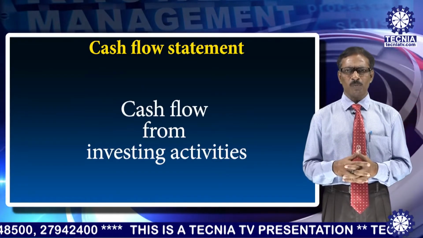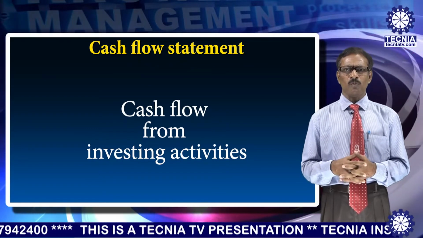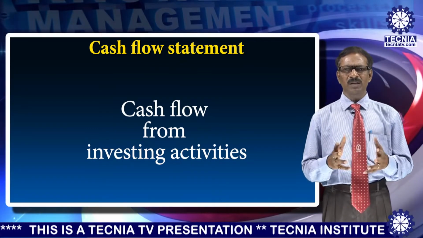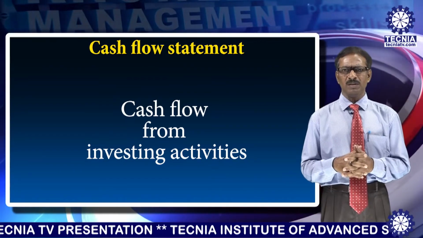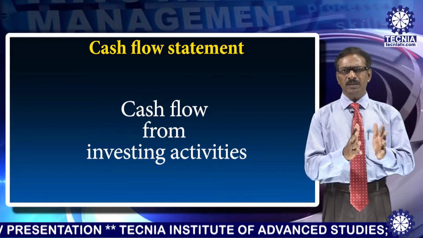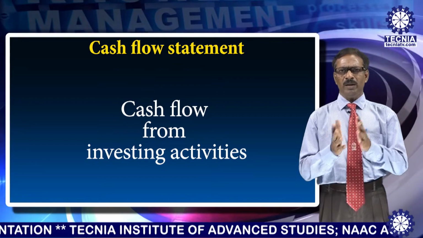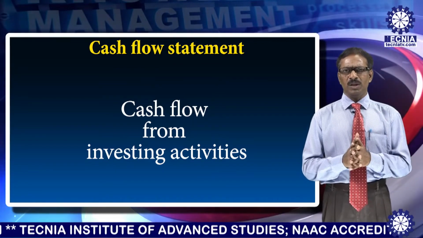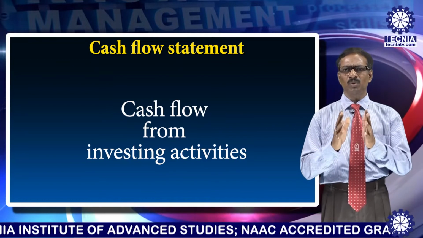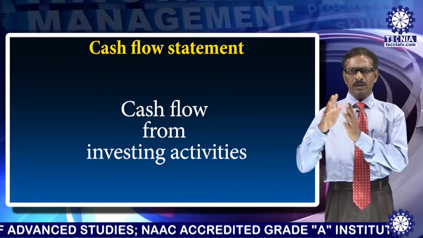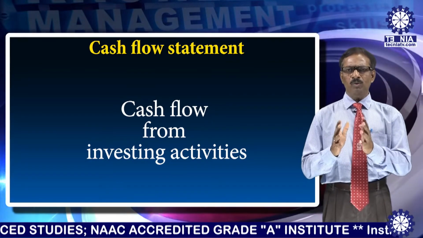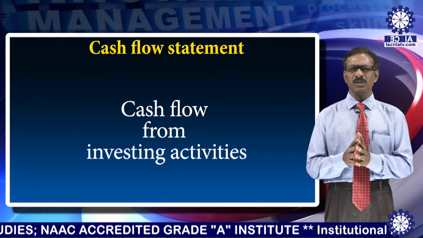Now I am going to explain the second one, the cash flow from investing activities. So by investment, some of you have already prepared the balance sheet. In the balance sheet, the asset side comes what, and the liability side what comes. In the liability side, we usually say the sources of fund. That means where you get the money from. And in the asset side, you see how you have utilized your fund. That means the investment.